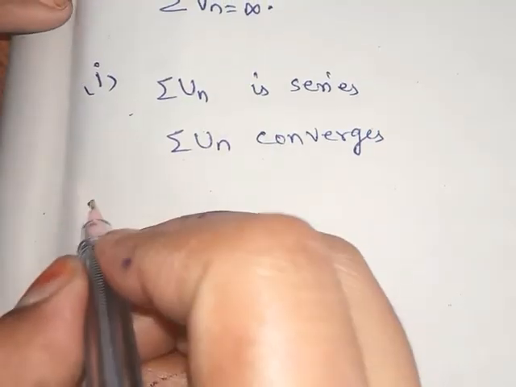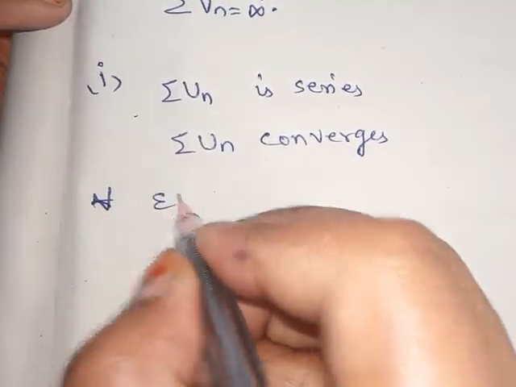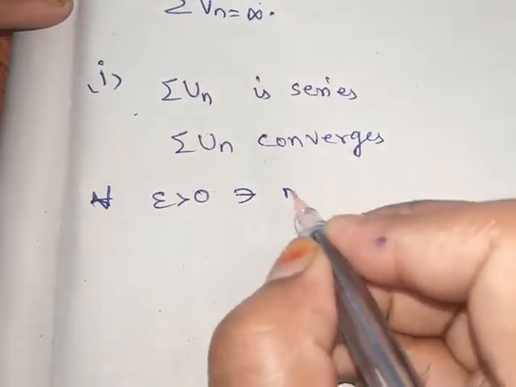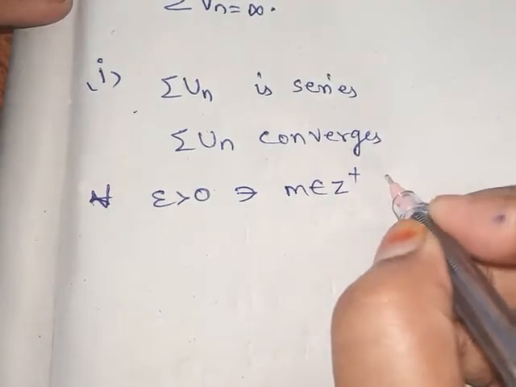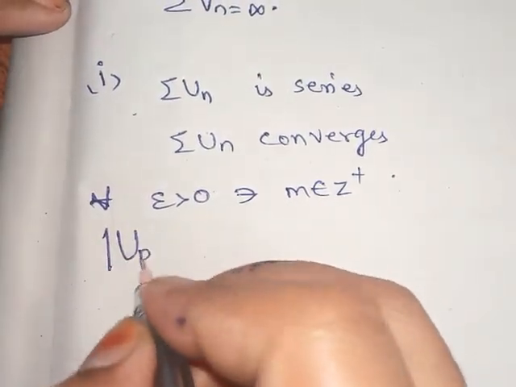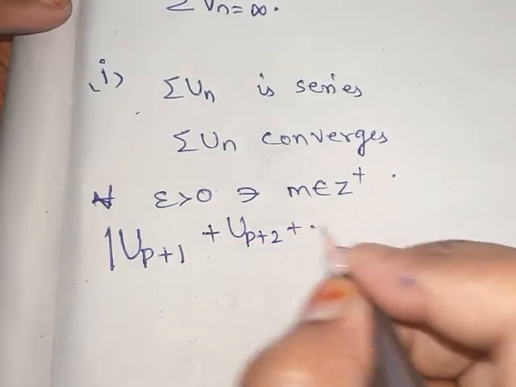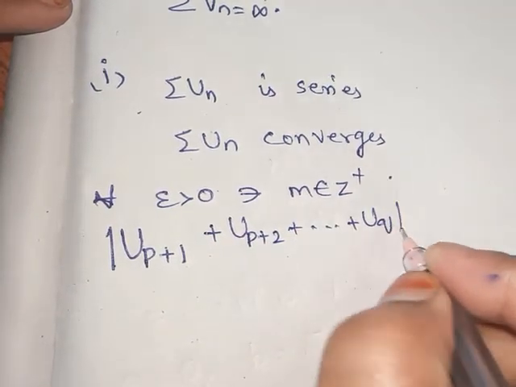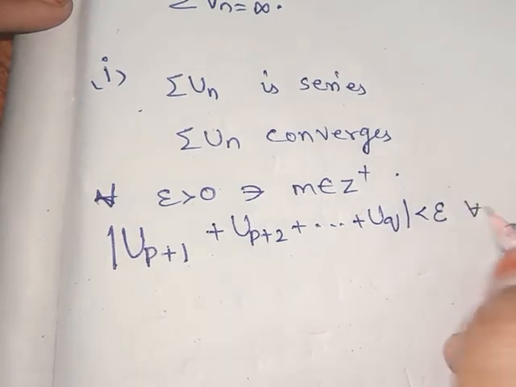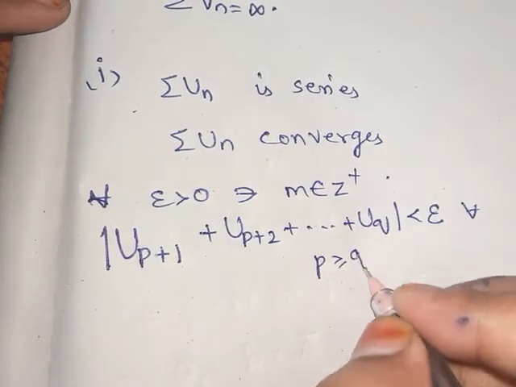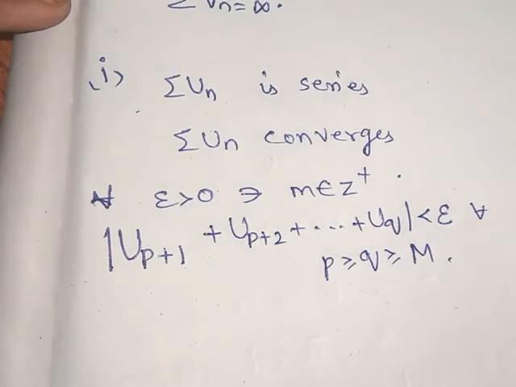then for each epsilon greater than 0, there exists m belonging to Z plus such that u of p plus 1 plus u of p plus 2 plus so on plus uk is less than epsilon for all p greater than or equal to q greater than or equal to m.